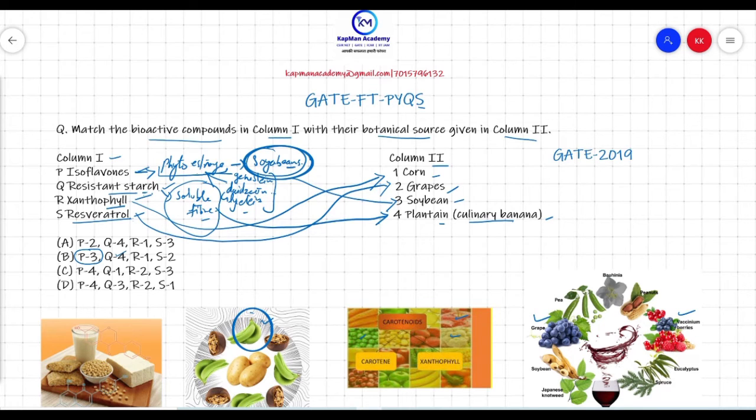Then R, xanthophyll, matches corn, so R1 is also correct. Then resveratrol matches grapes in column 2, that is also correct as S2. So your correct answer is B, and if you match the others, they will not match with each other, so that won't be the correct answer. Your correct answer here is option B.